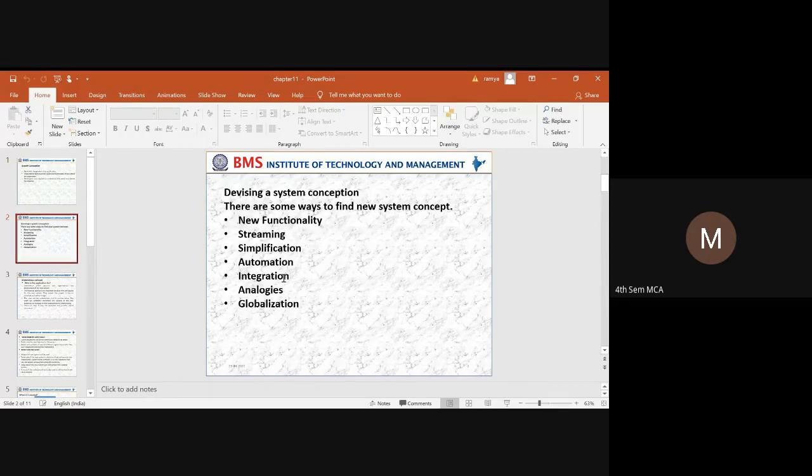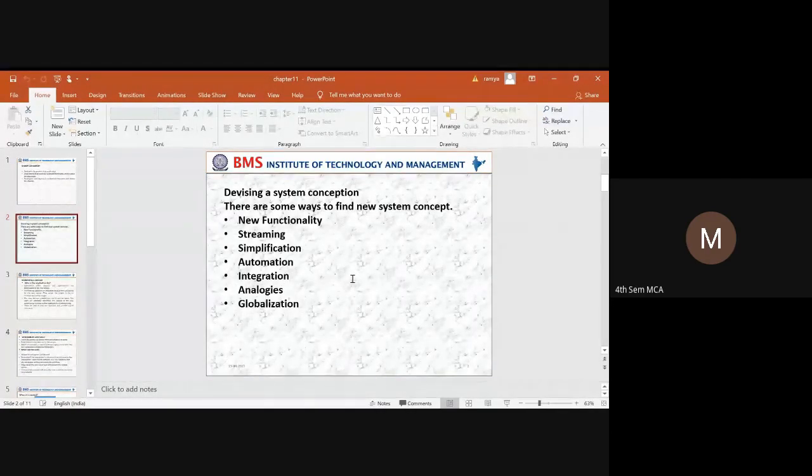So when we are trying to take up a new system, there are some fundamental things we need to observe: why this new system is required, and what things can be involved when we use a new system. There are different reasons why the development of a new system or a system conception is considered. The first thing is new functionality.